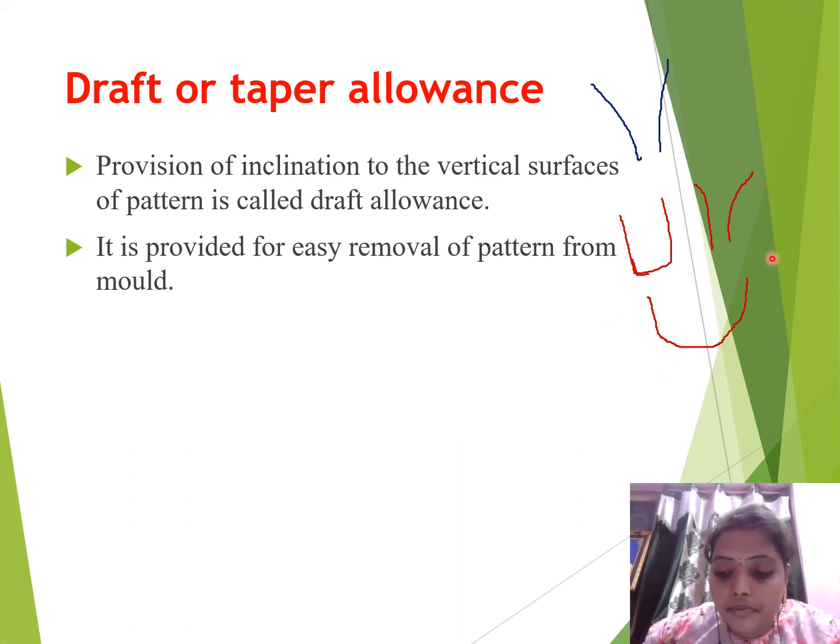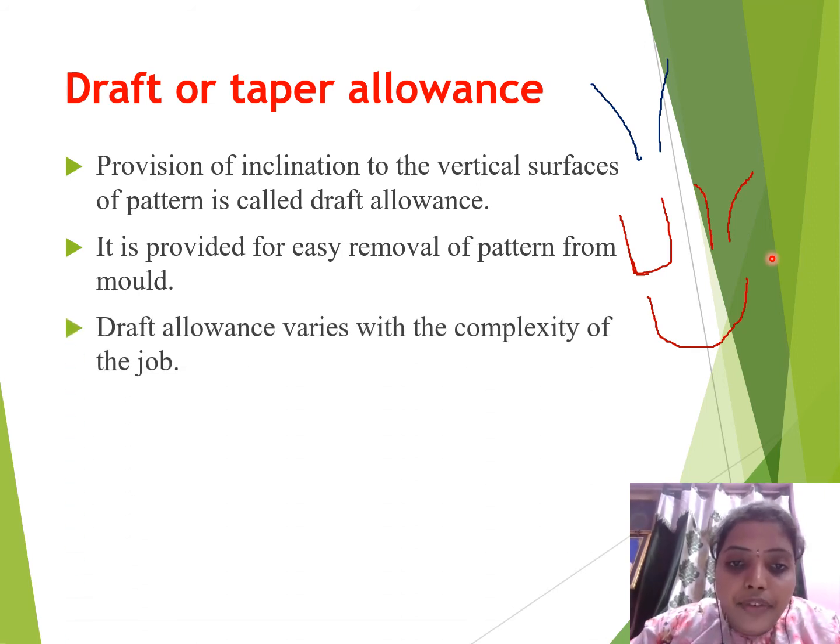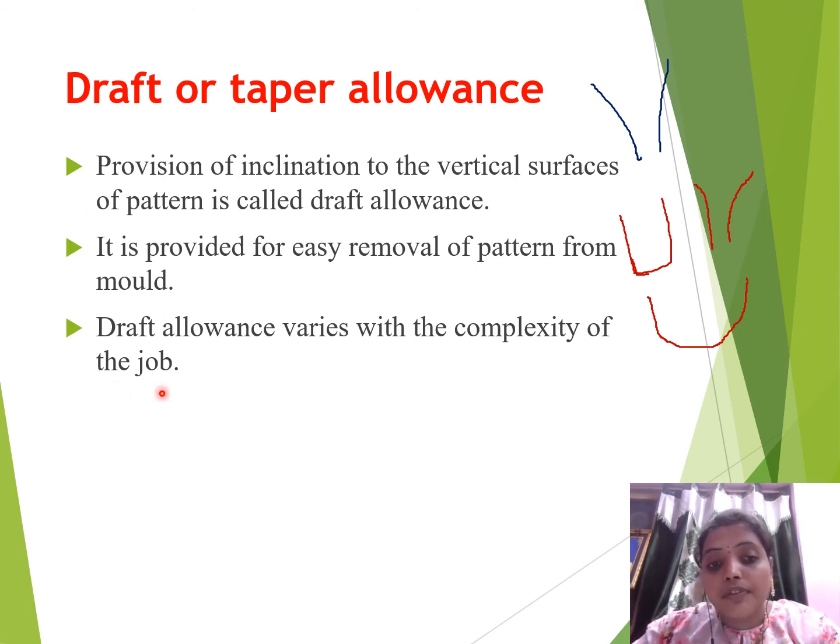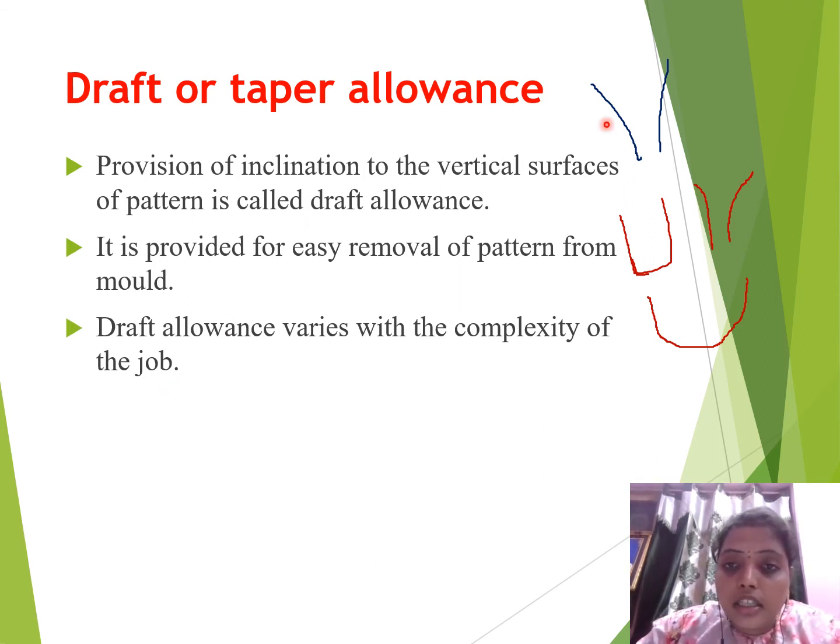Draft allowance varies with the complexity of the job, the complexity of the pattern shape or final object shape. It varies according to the size and shape of the final object. This is one type of drafting allowance, and these curved shapes are one type of allowance.